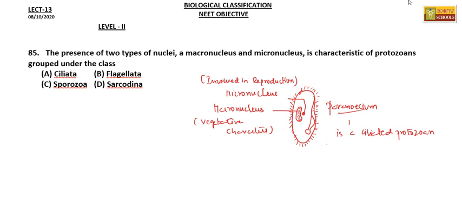Let's see the options. First, Ciliata. Yes, the answer is the group Ciliata, option A. Not Flagellata, Sporozoa, or Sarcodina. So option A is the right answer.